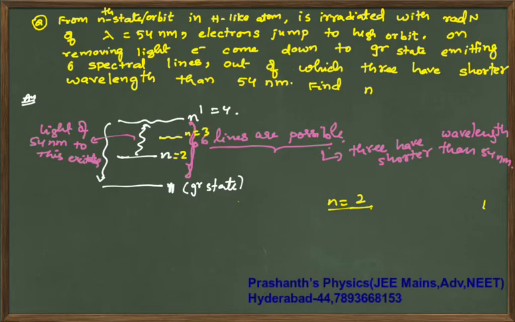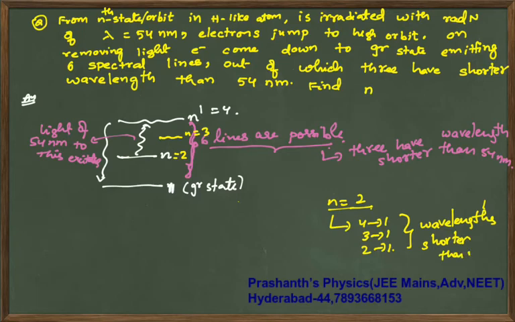Now if n is 2, observe carefully: the transitions 4 to 1, 3 to 1, 2 to 1 will all have wavelengths shorter than 54 nanometers, and 4 to 3 and 3 to 2 will have greater than 54, while 2 to 4 is exactly 54.